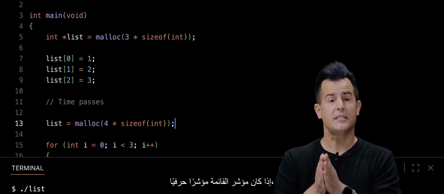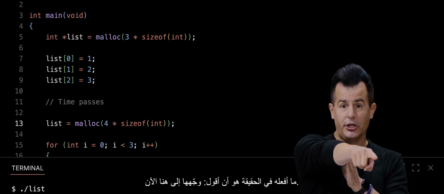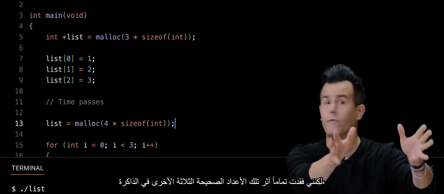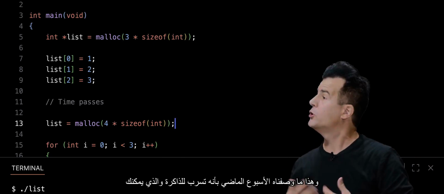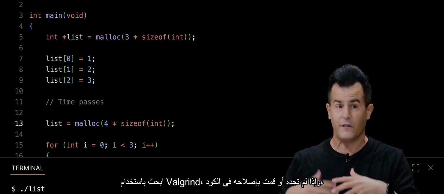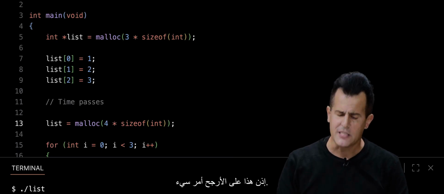If the list pointer is literally a pointer, like a foam finger pointing somewhere in memory, what I'm really doing is saying, point it over here now, but I've completely lost track of those other 3 integers in memory, and that's what we described last week as a memory leak, which you could find with Valgrind, and if you didn't find it or fix it in code, eventually the computer and the program would slow down over time. So this is probably bad.